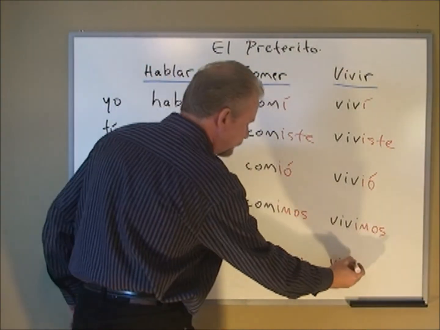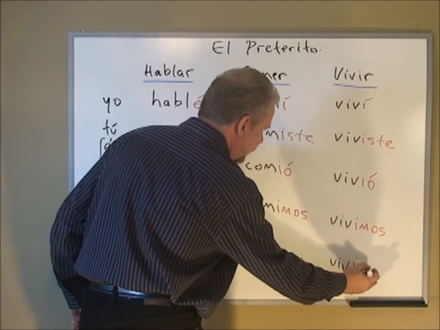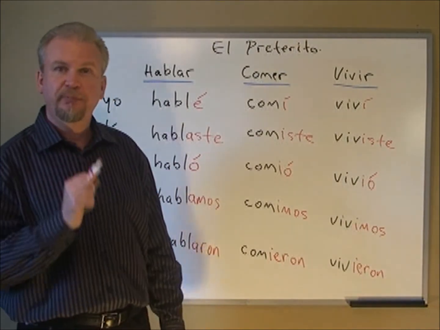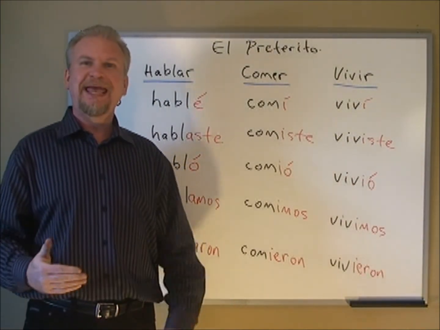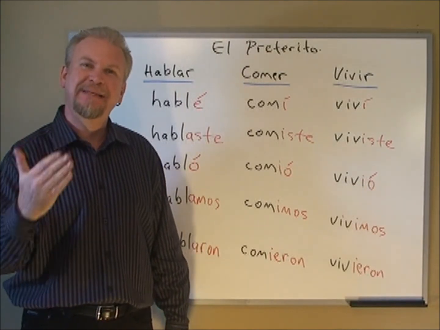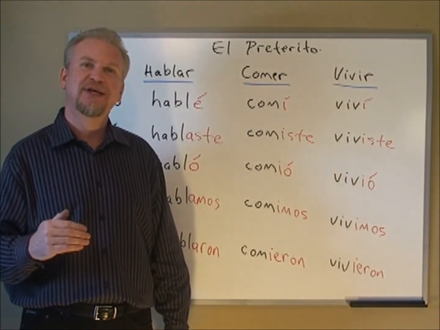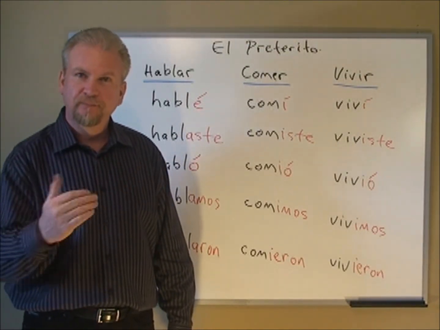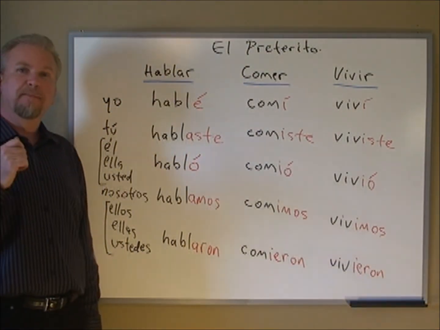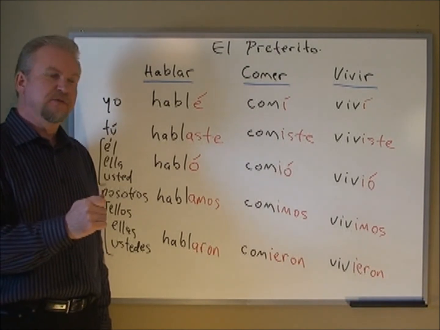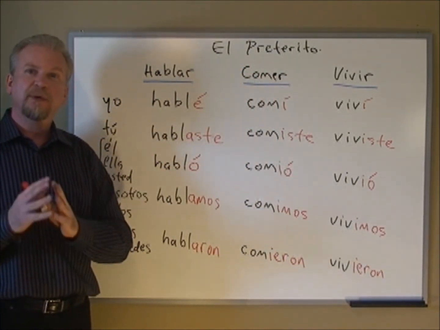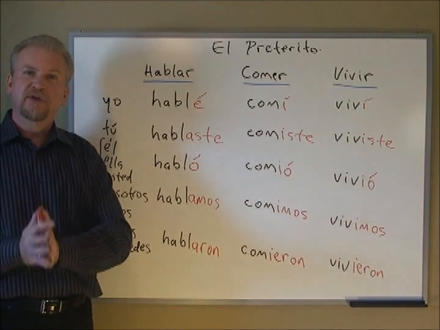The last one, well, you've probably guessed by now, it looks the same, but you've got to pronounce all those vowels. Ellos vivieron. Ellas vivieron. Ustedes vivieron. Now you know how to conjugate all regular pretérito verbs. AR, ER, IR. You must look at those endings and memorize them.